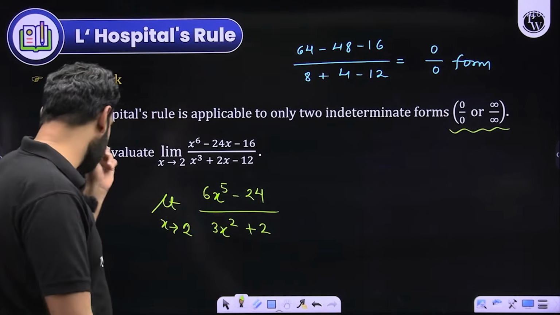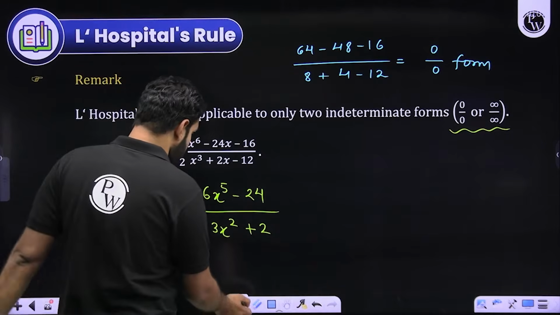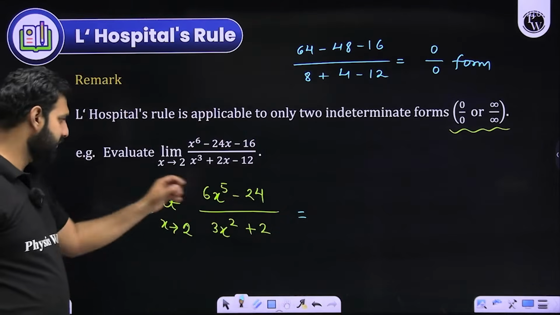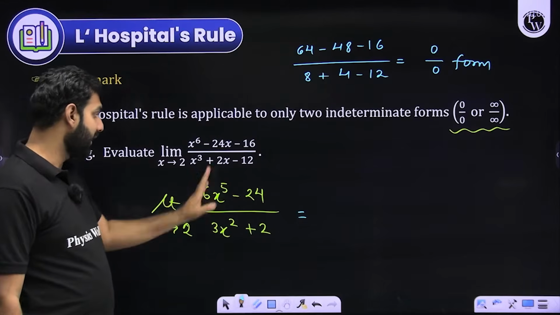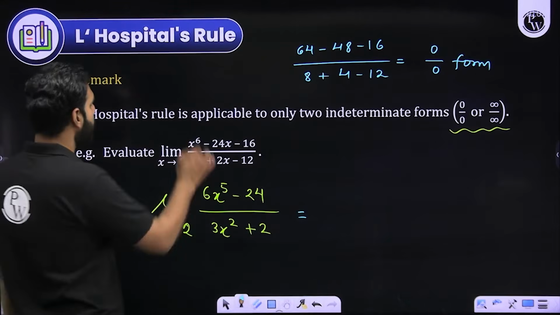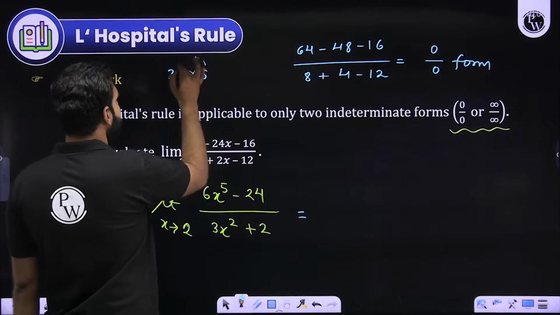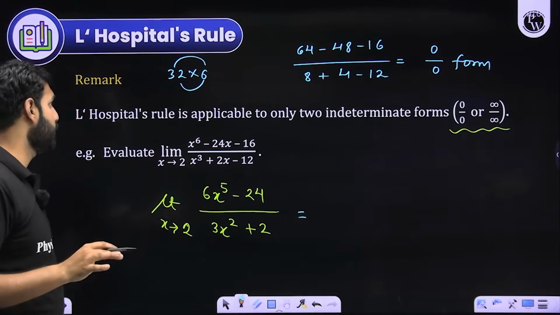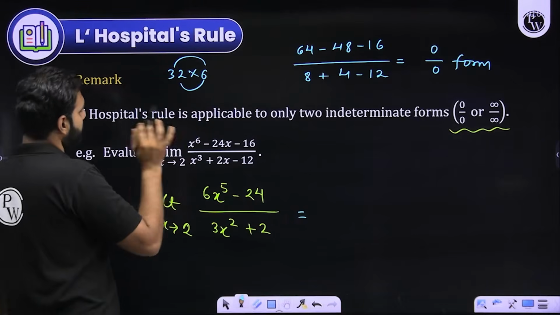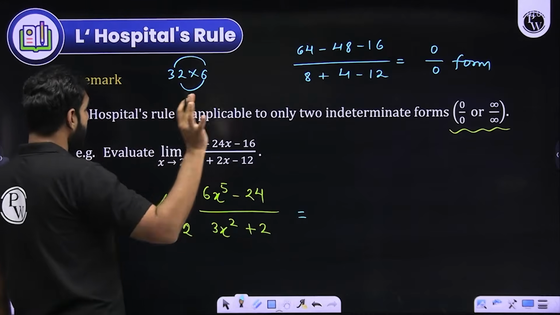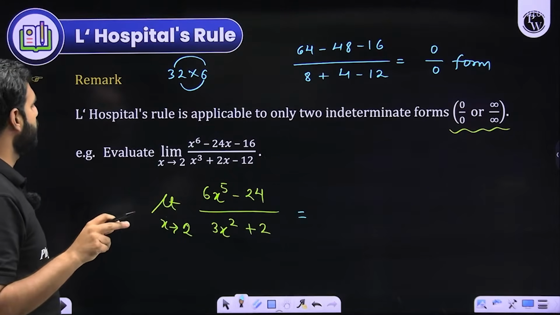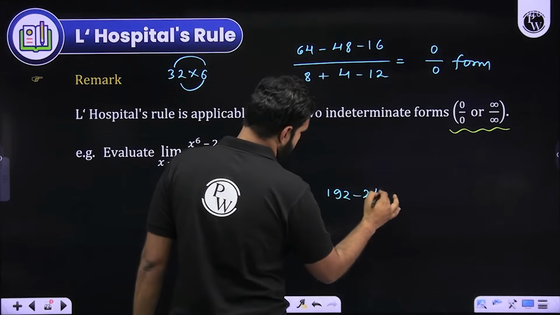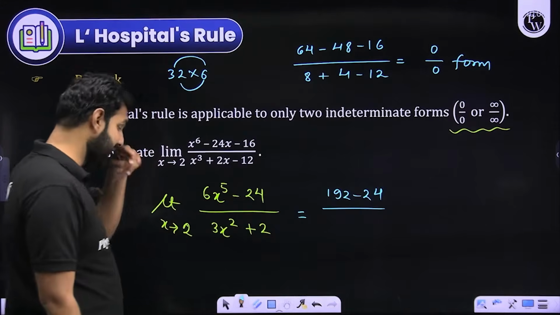Did you get that? So here, if I'm willing to apply the L'Hopital rule, let me check whether it gives me the answer. If I replace x by 2, 2 to the power 5 is 32. 32 into 6: 6 into 3 is 180, 6 into 2 is 12. I'm really sorry, I hope there is no confusion on that. So 180 plus 12 is 192. So this is 192 minus 24, which is a non-zero value. So I think I'll get the answer in the next step.